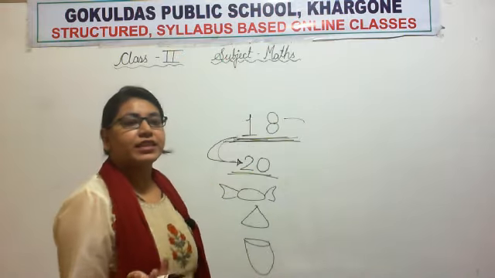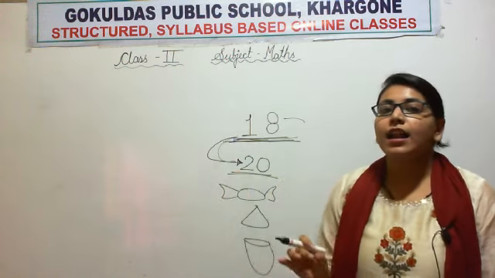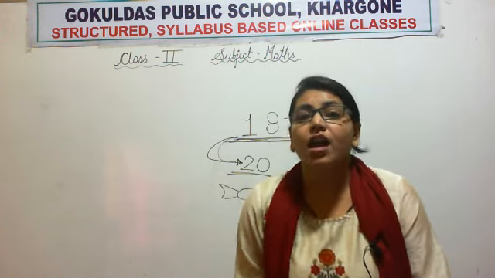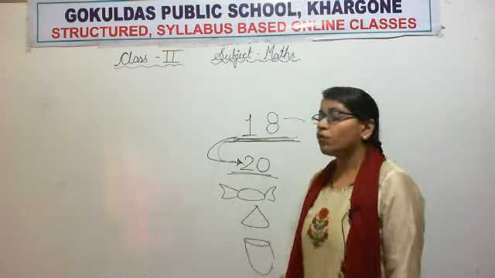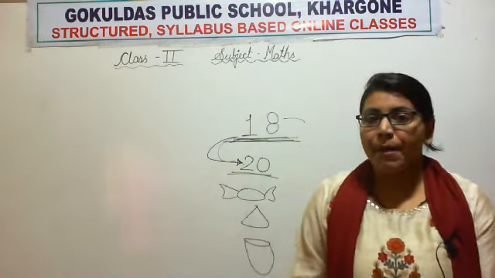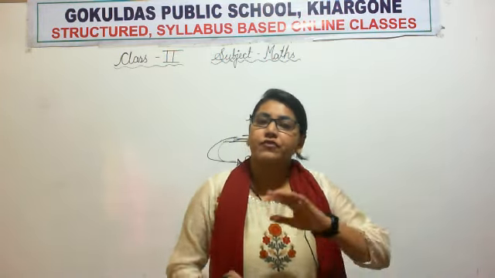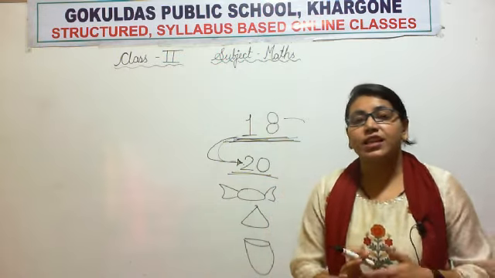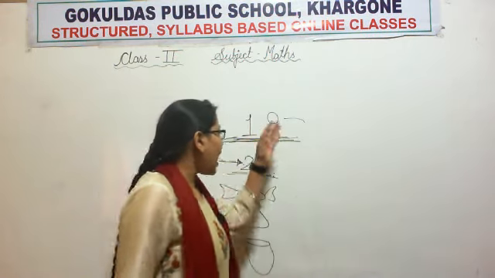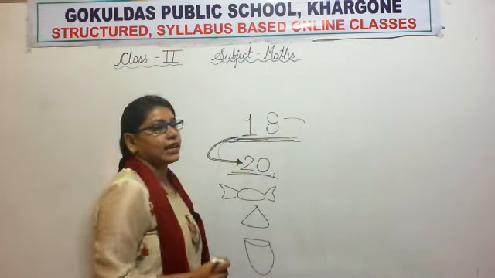So for that situation, nobody, not me, you or your parents, can tell the exact number of people who will come. So here we have to do estimation. So what is estimation? Estimation is a guess or judgment about numbers, size, cost, or figure of something. Estimation is a judgment or a guess. Here we are guessing 20. We are estimating it. We are rounding off this 18 to 20.